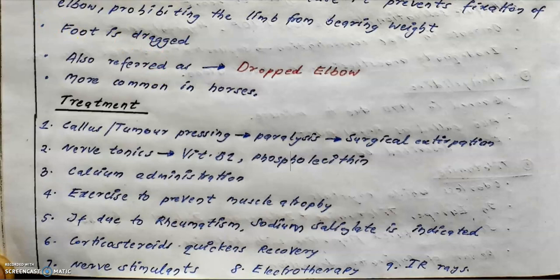So this topic will come under lameness or the anatomical section. This is actually based on the surgery essay questions: short note on radial nerve paralysis.